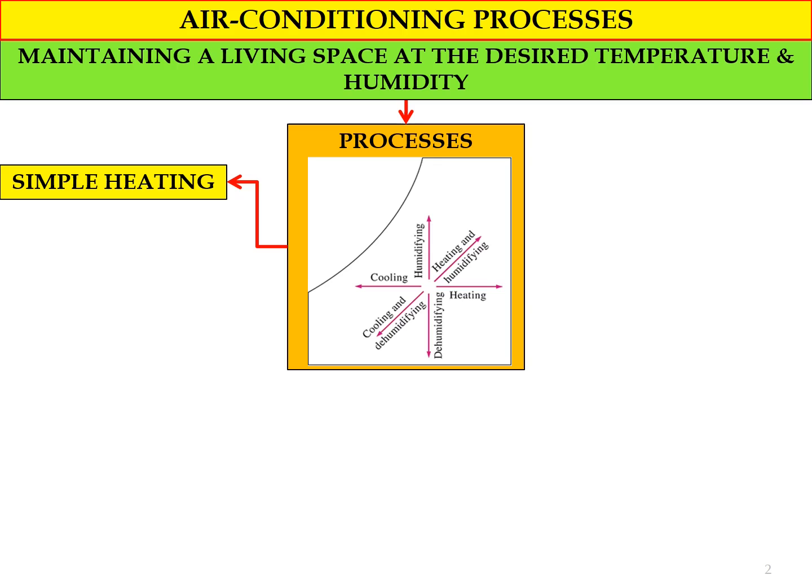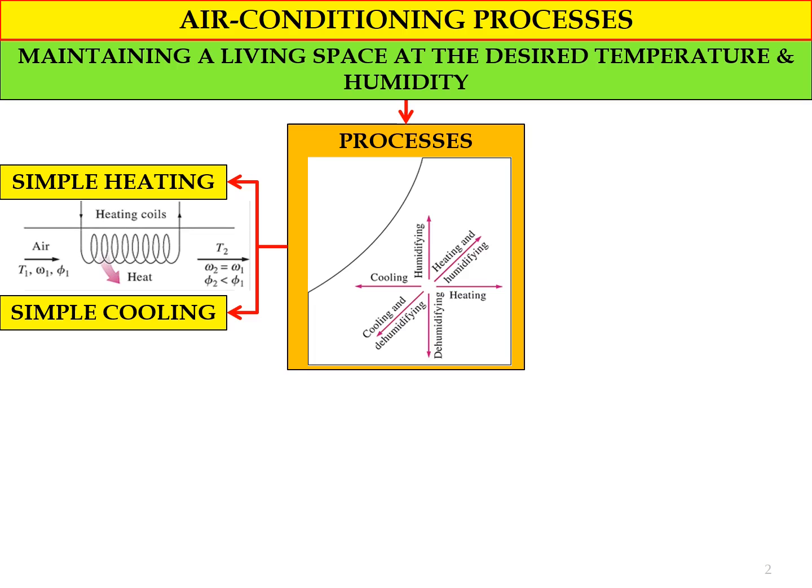First, we have simple heating. The second one, we have simple cooling. The schematic diagram shows the system for heating and also cooling, where we can see that the system will have a coil that represents the heating coil and also the cooling coil.